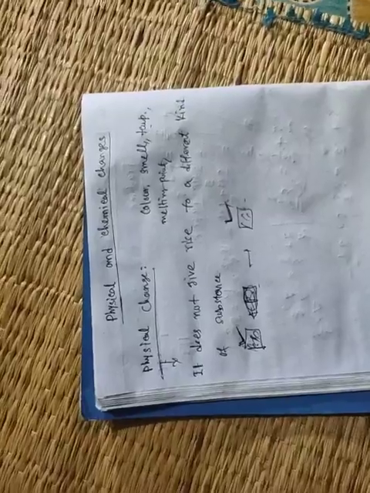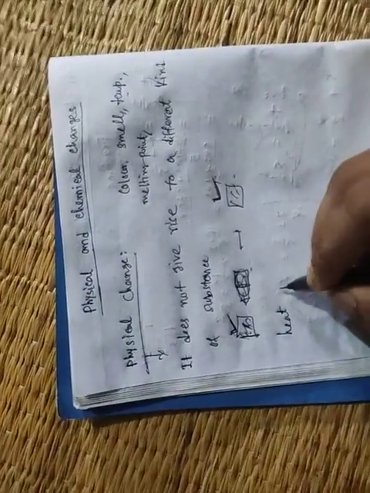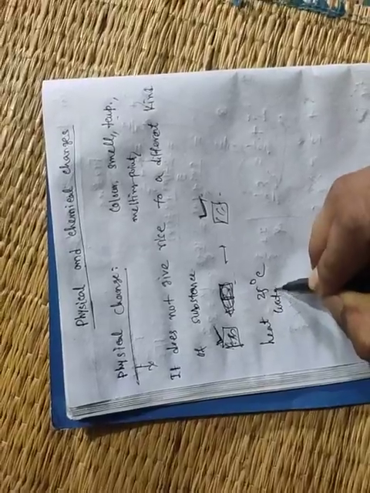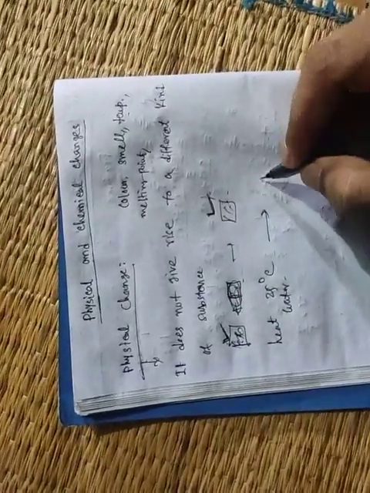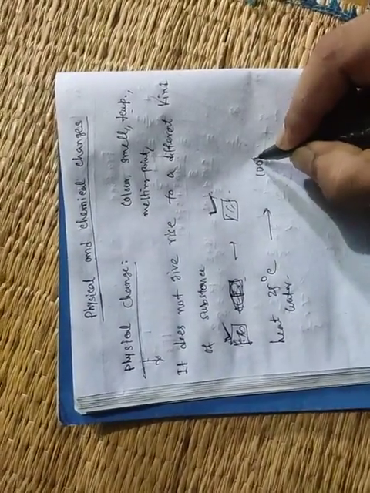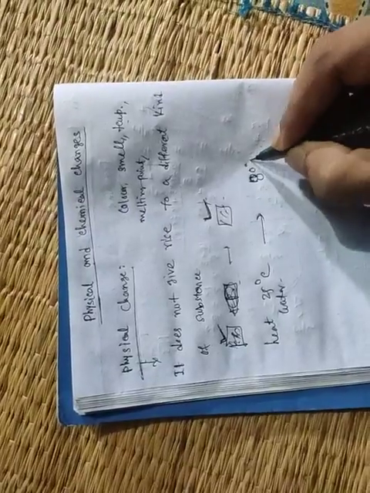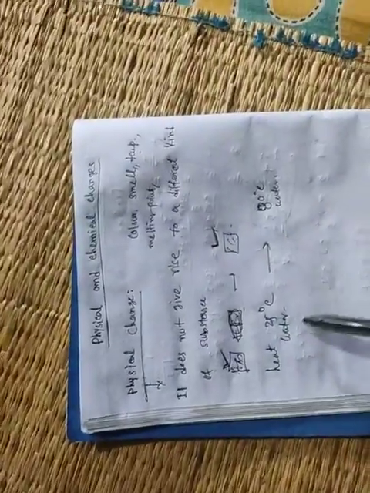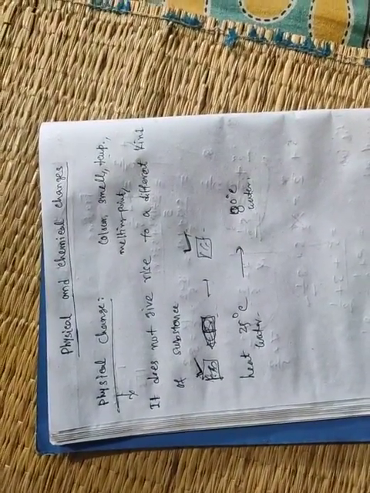Similarly, suppose the temperature of water is 25 degrees Celsius. If you heat it, the temperature of the water rises, suppose to 80 degrees Celsius. So only the temperature of the water has changed.